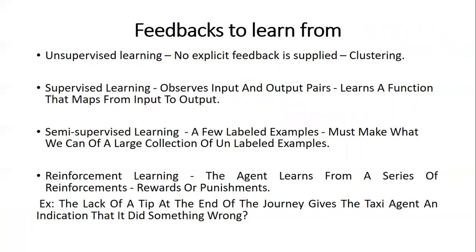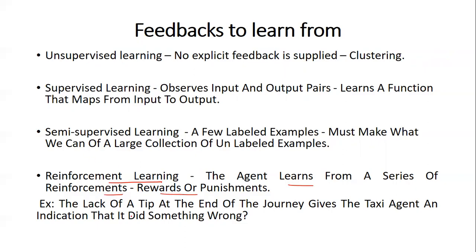With reinforcement learning, the agent learns from a series of reinforcements, like rewards or punishments. So what is reinforcement? It is either a reward or a punishment. That is, there will be an external input to the agent which either appreciates or de-appreciates the agent.